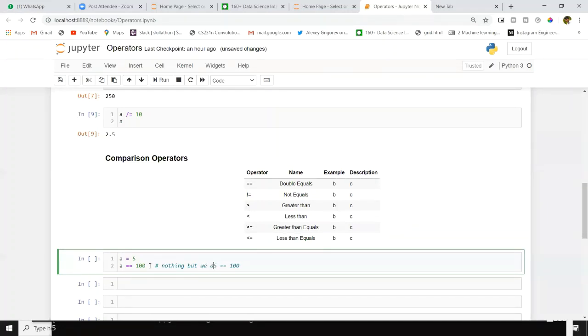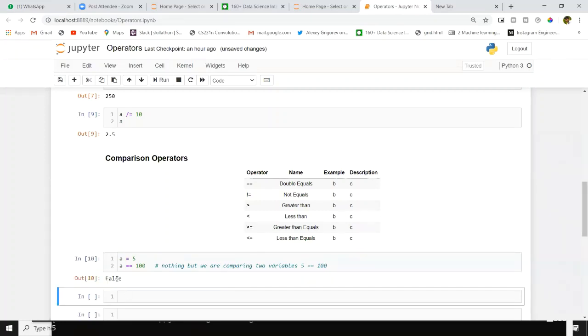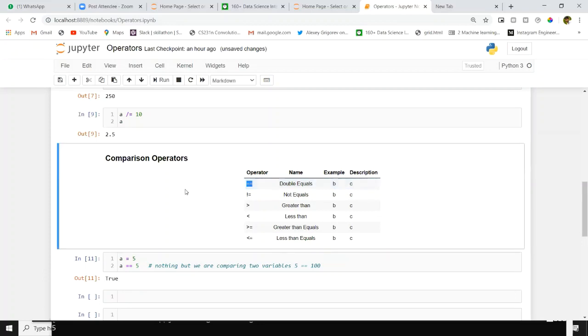Nothing but we are comparing two variables. We got false here, because 5 equal to 100 means definitely 5 is not equal to 100. So we will get false. If I give 5 here, I'll get true. This double equal operator will be used in many scenarios. While doing projects, you will get to know about this.